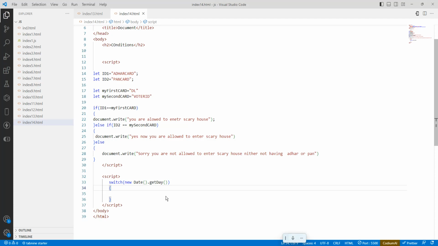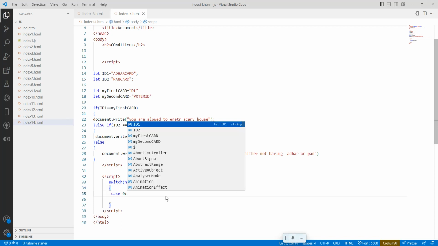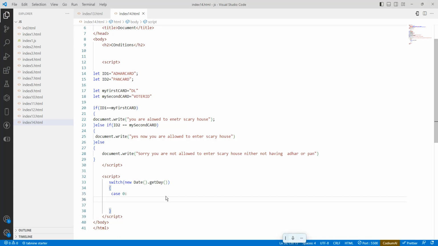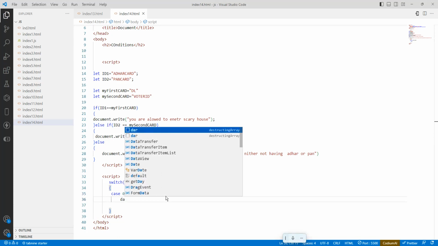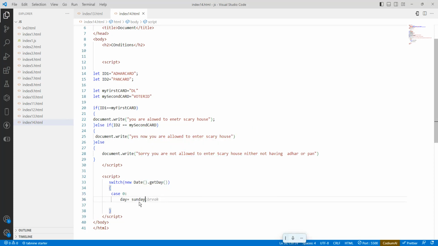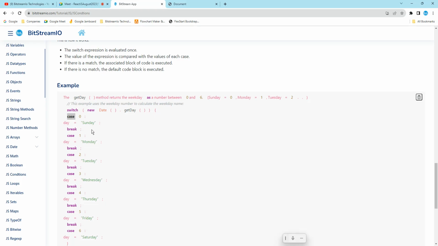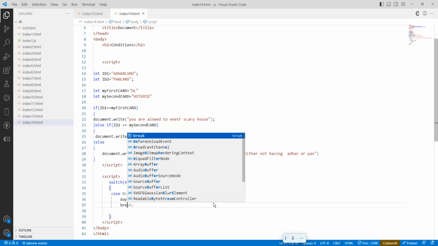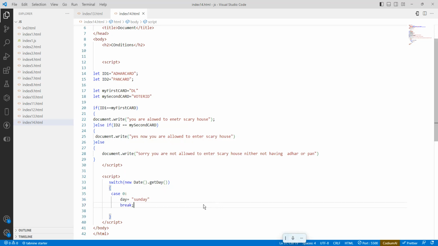The first one is what? The case 0. In the case 0 section, what happens? Day equals Sunday, and a break. What is the break? It will stop the execution. We add a break here, and it will stop the execution. So this is called one block, one case.